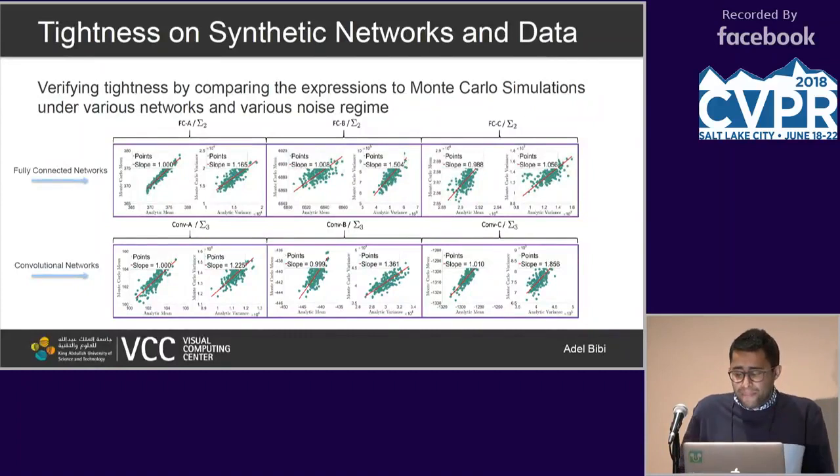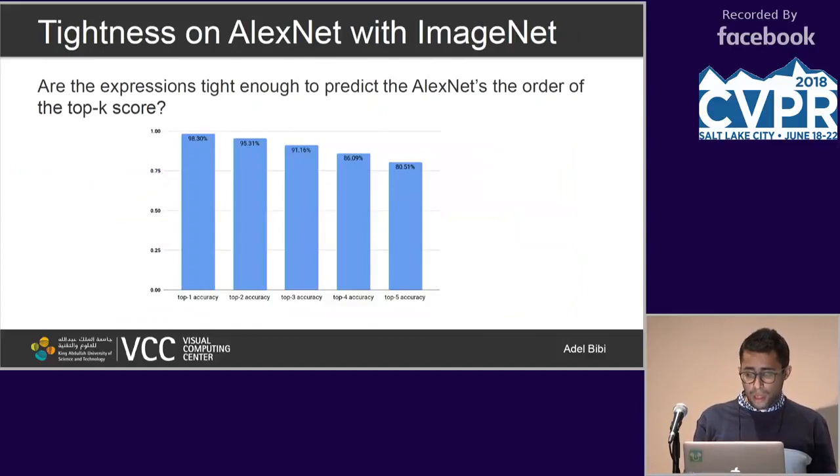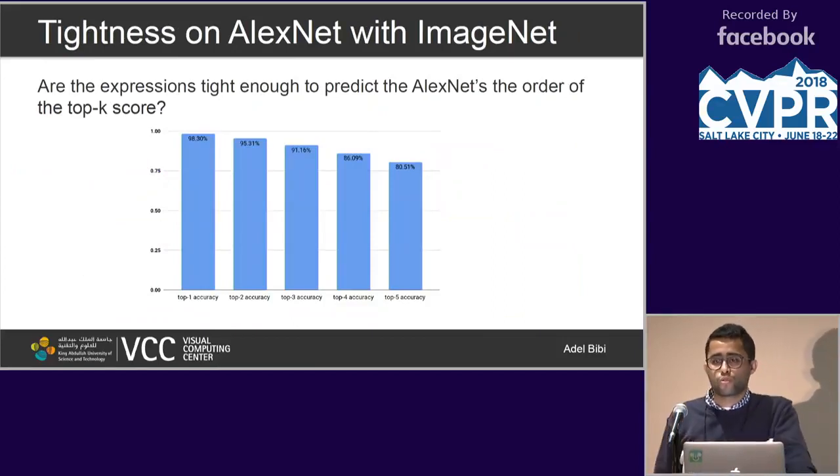All right, so a simple experiment one can do is Monte Carlo estimates of these expressions. Basically, you generate any random network, fully connected or convolutional if you wish, and we have varied the number of layers on depth, and we compared the analytical expressions with the Monte Carlo estimates for the mean and variance, and in these plots you see the slope, which is 1.0, so the closer it is to 1, the better the performance in general.